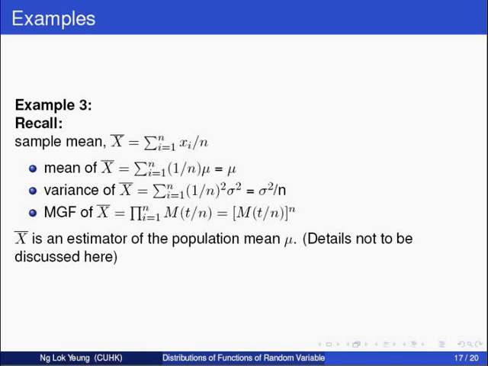This example shows that X bar is an estimate of the population mean mu. Due to complication, we will take it for granted at this stage and not discuss it here.